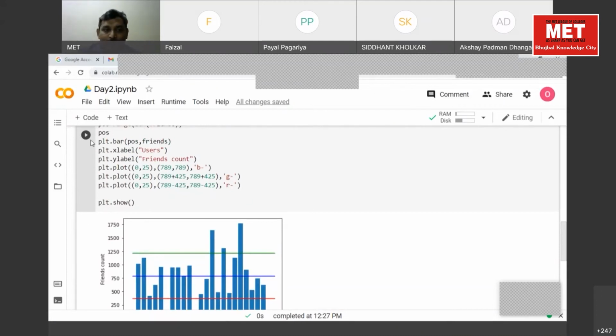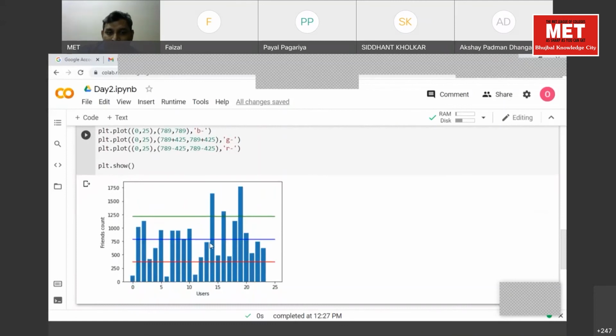So now we'll proceed further. What is our interpretation from these 3 lines? Would anyone like to describe this graph? What do we understand from this particular plot? Why are we drawing the horizontal line at the mean? Why are we drawing the horizontal lines at mean plus standard deviation and mean minus standard deviation? What does it indicate?